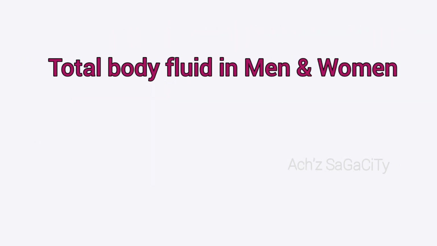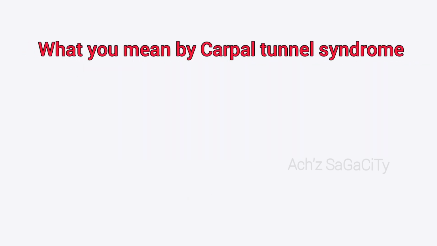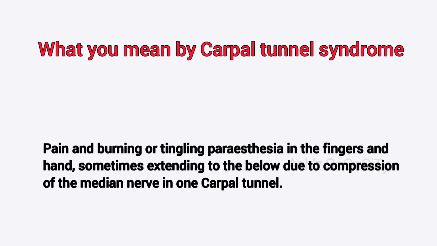Then the next question, total body fluid in men and women. That is 600 ml per kg in men and 500 ml per kg in women. Then what do you mean by carpal tunnel syndrome? That is pain and burning or tingling paresthesia in the fingers and hand, sometimes extending to the elbow, due to compression of the median nerve in the carpal tunnel. That is called carpal tunnel syndrome.